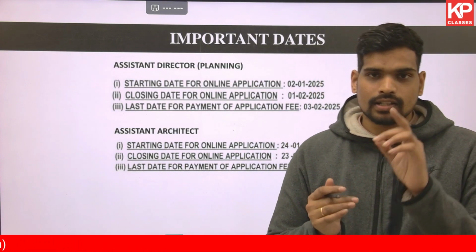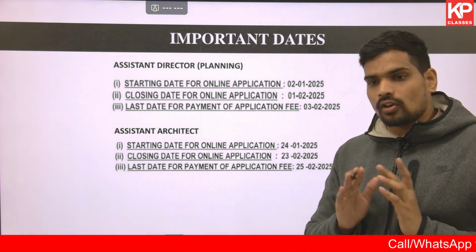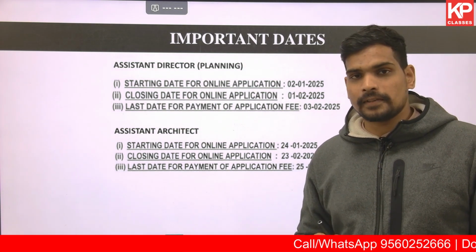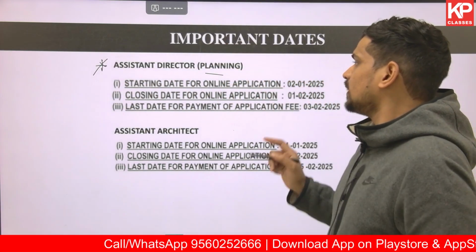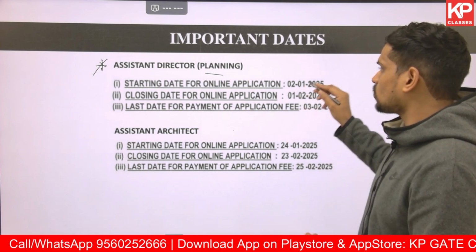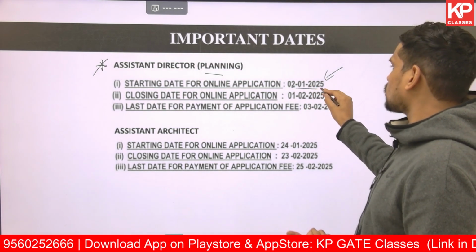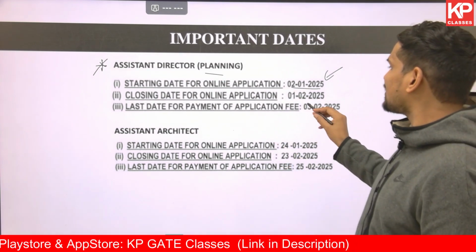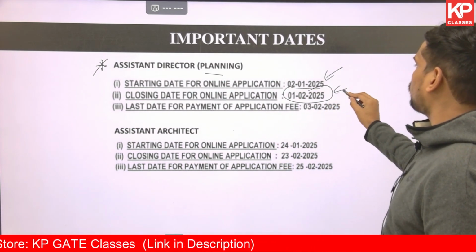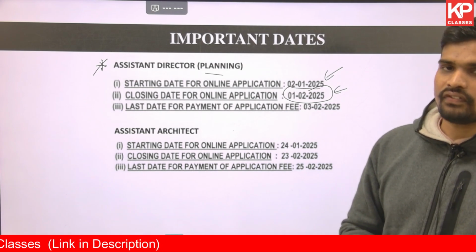Coming to the important dates, make a note. The date is not the same for both the posts, so please do not get confused. If you are applying for the post of assistant director in planning, then the application is already live by the time you're watching this video. It already began on the 2nd of January 2025. The last date for completing this application is 1st of February 2025.